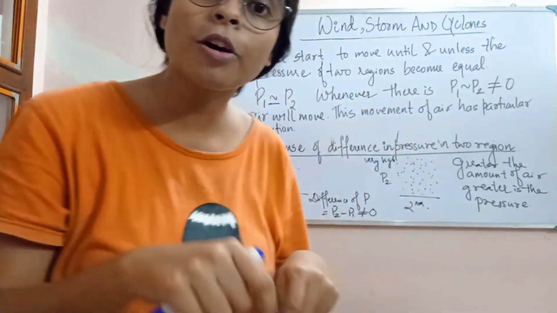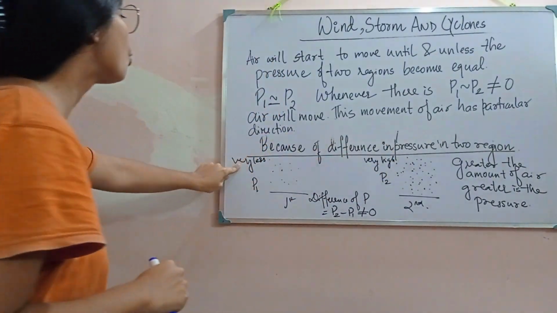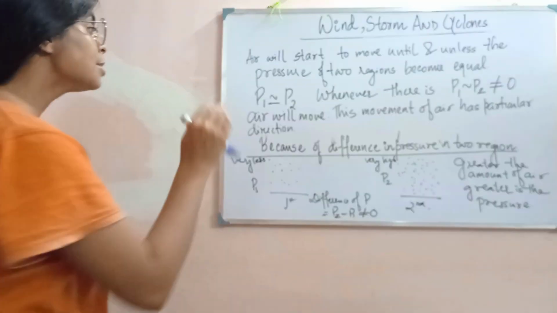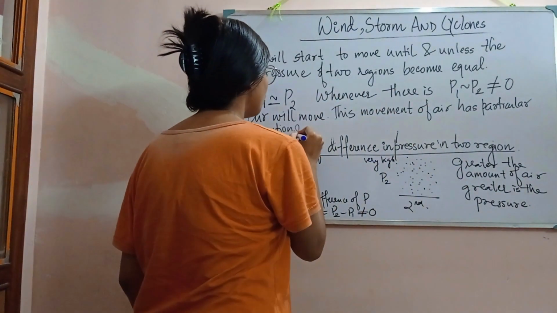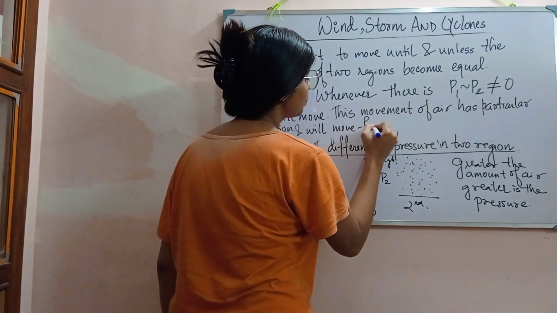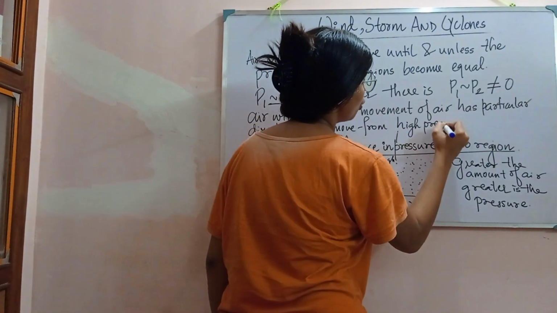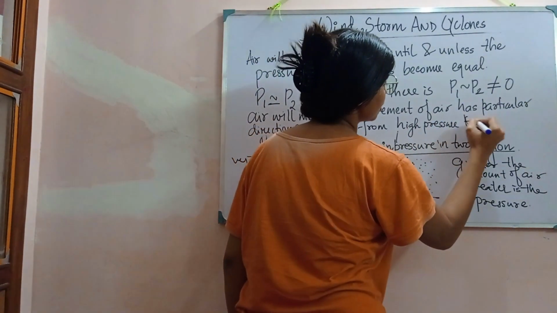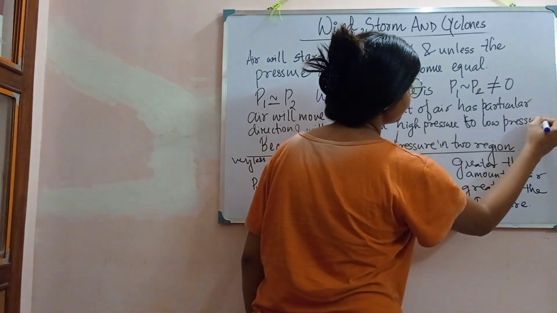Similarly, this air also moves from higher pressure region to low pressure region. That means this movement of air has a particular direction and will move from high pressure to low pressure region.